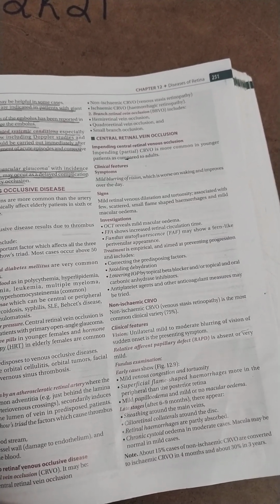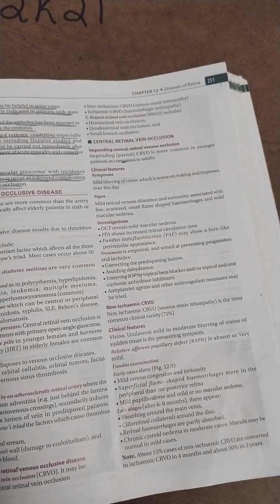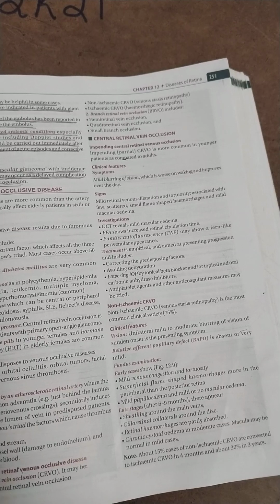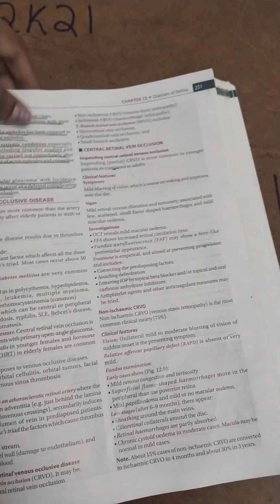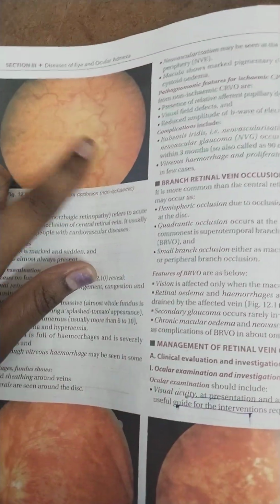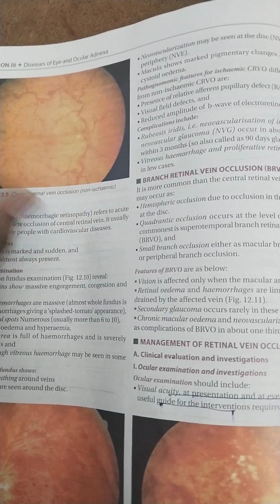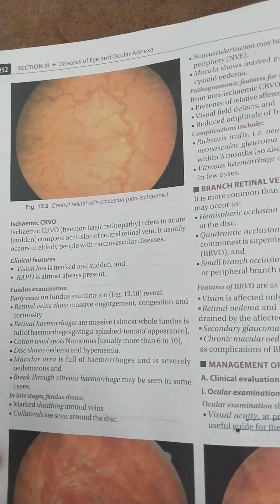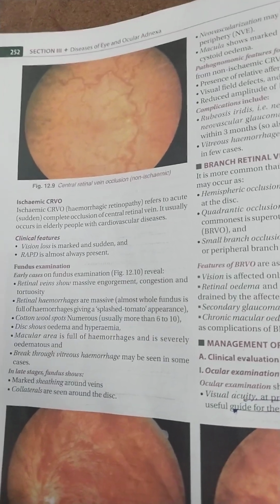So this is non-ischemic CRVO. About 5% of non-ischemic CRVO convert into ischemic CRVO if not treated in 4 months, and about 30% in 3 years. Here you see the non-ischemic CRVO diagram: many tortuous veins and no macular edema.